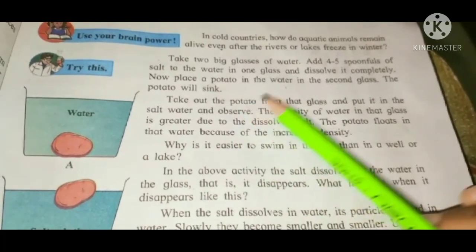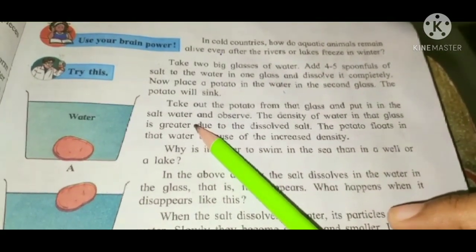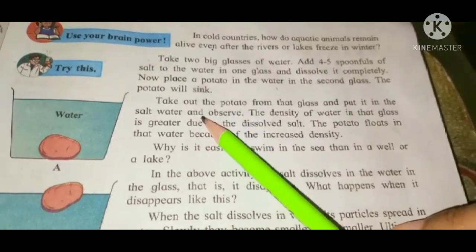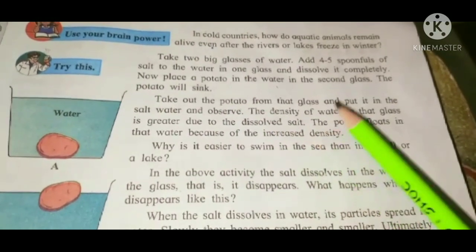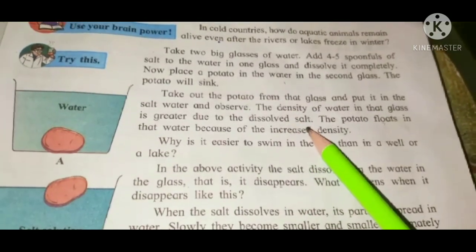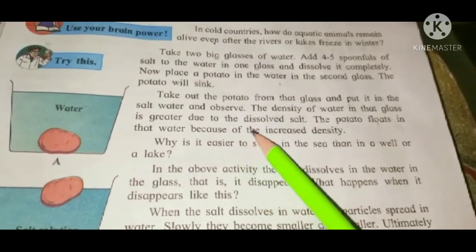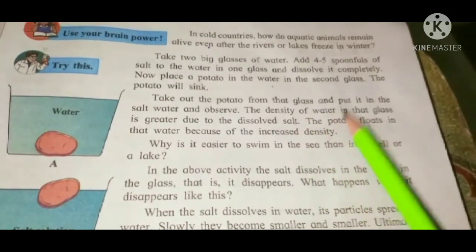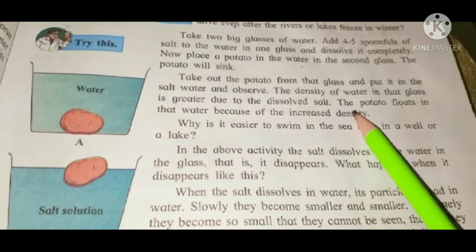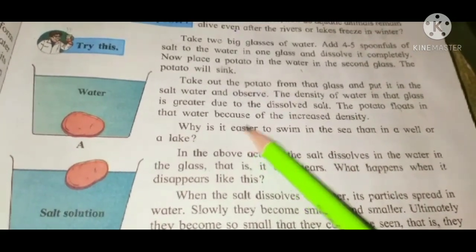Take out the potato from that glass and put it in the glass which has salt, and observe. The density of water in that glass is greater due to the dissolved salt. The potato floats in that water because of the increased density.